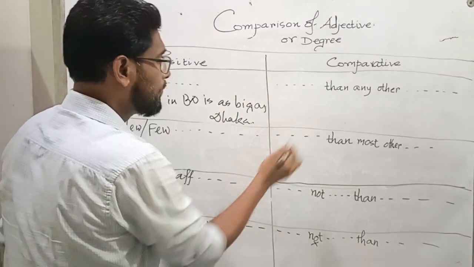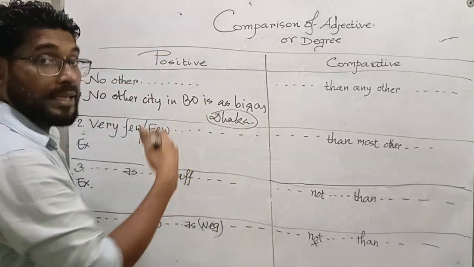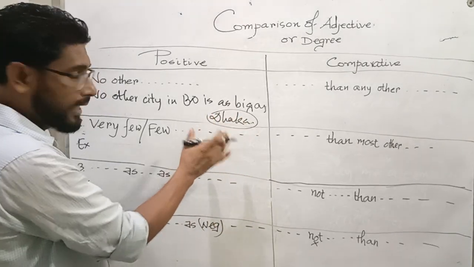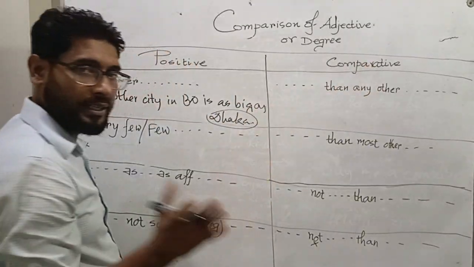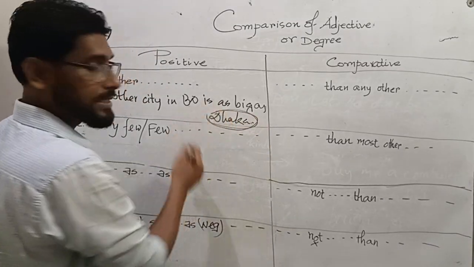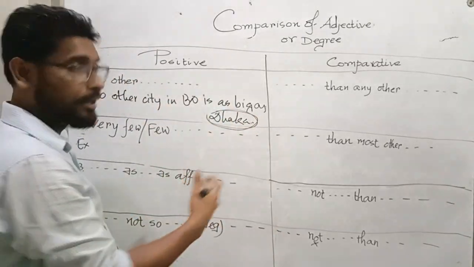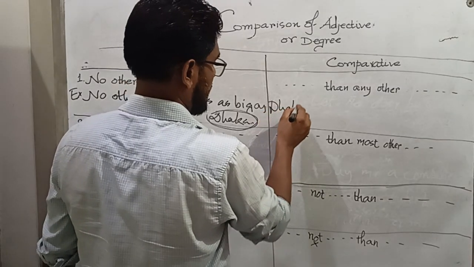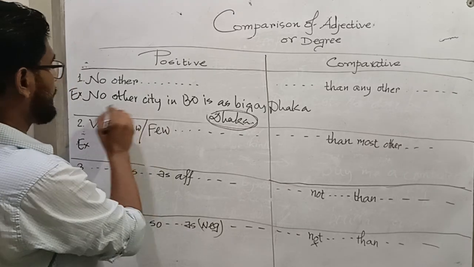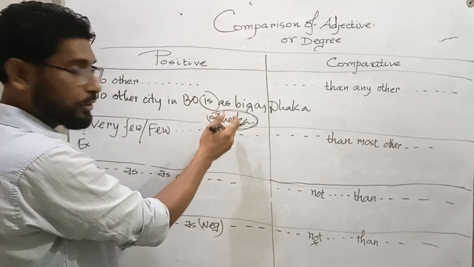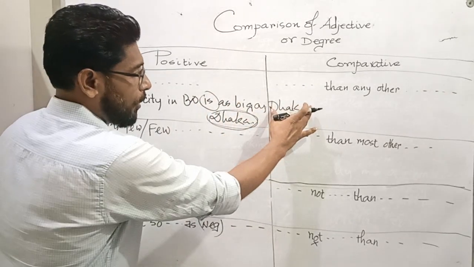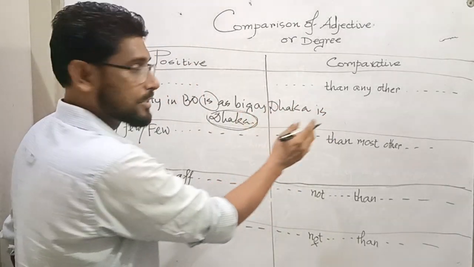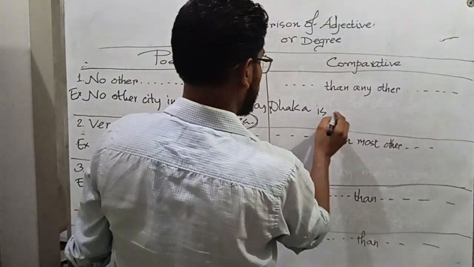So in the comparative form, Dhaka, the last word, noun or pronoun, you will take to the beginning of the comparative form. Then the verb is according to the noun of the first word. Dhaka is singular, so the verb is singular. Dhaka is,